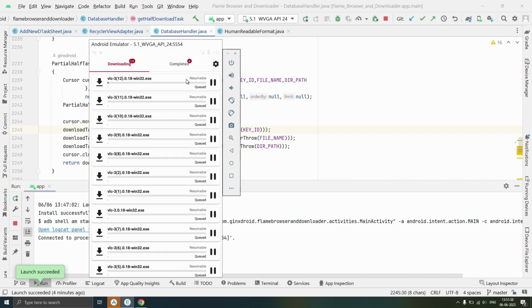So it is downloading the file, but it is not updating the user interface over here. So we need to fix this. We will fix this in the next video.